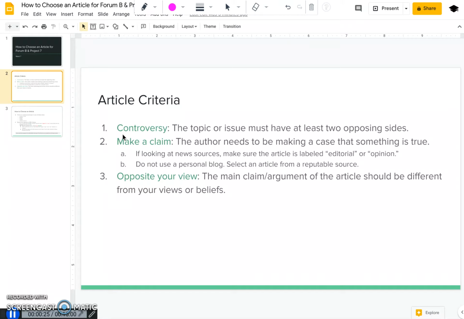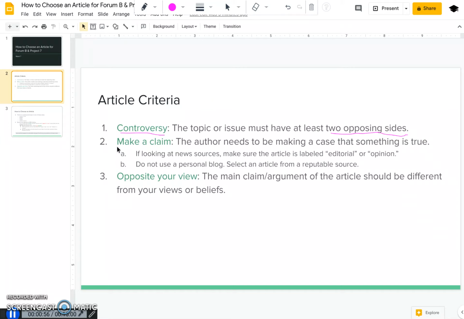One is controversy. That means that the topic or issue discussed in this article must have at least two opposing sides. Now, I do not mean that the article needs to present both of these sides within it. I just mean that the topic must have multiple views. So we could take the issue of gun control. There are those who are for gun control and those who are against gun control. But maybe my article is only going to talk about why someone is for gun control. Okay? So that's what I mean by controversy.